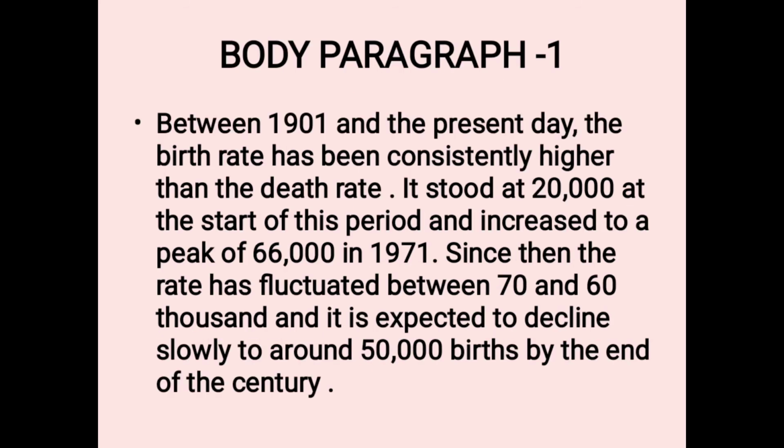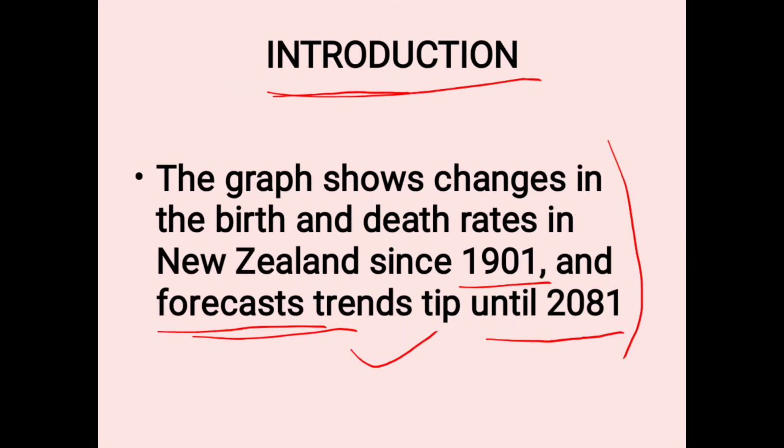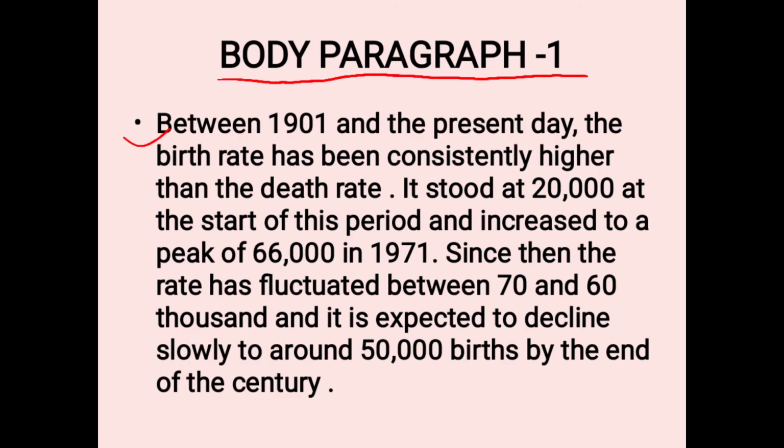Body paragraph 1. This is only for explanation, the introduction. You should not mention this while writing. You have to start from this. Okay, then from this. I am telling you this just to explain. Between 1901 and the present day, the birth rate... Words like between and in the end or on the contrary, these words will be used by you when you write analytical writing.